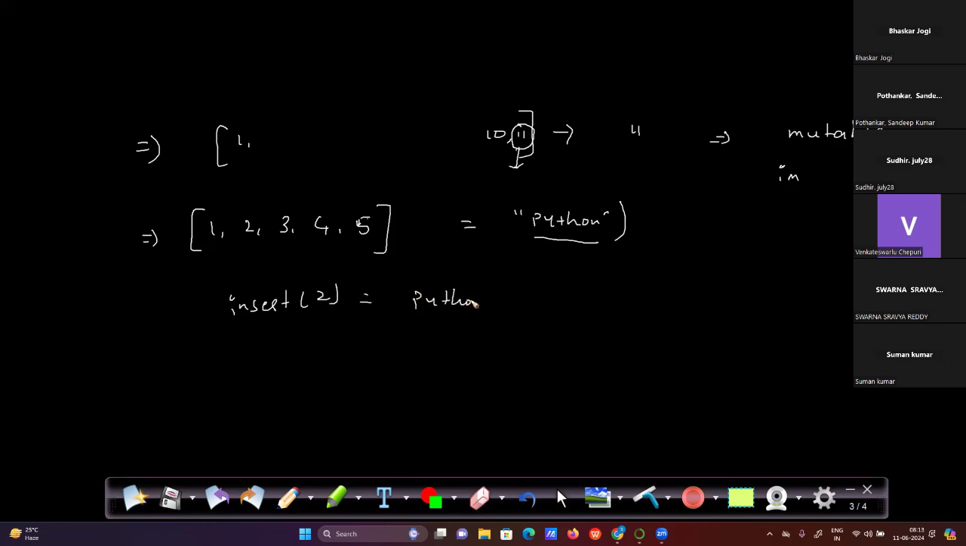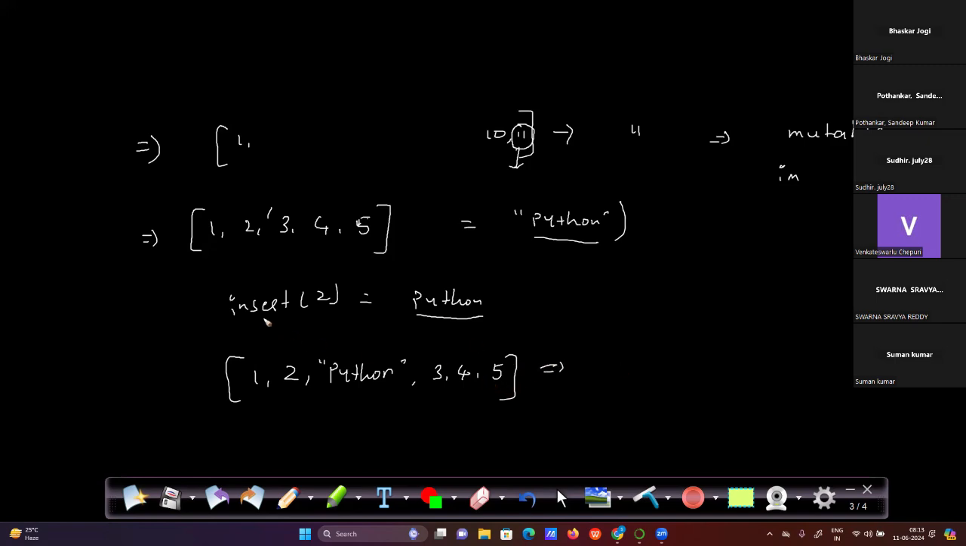So this will help you insert this Python value at the second index position. The list will change like 1, 2, Python, then 3, 4, and 5. If you don't use any method like insert, we have other methods like append, which we'll discuss now, but it will store the value at the end position.